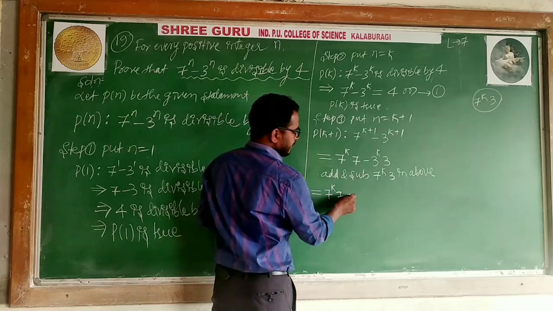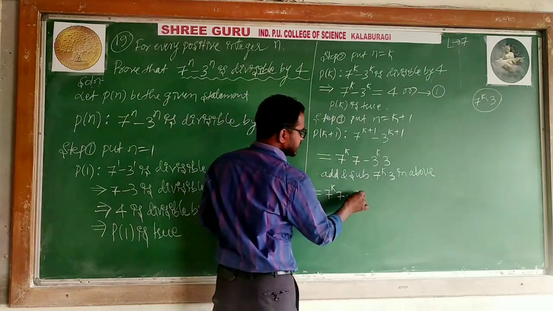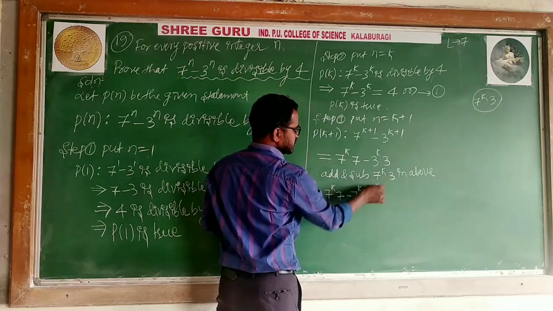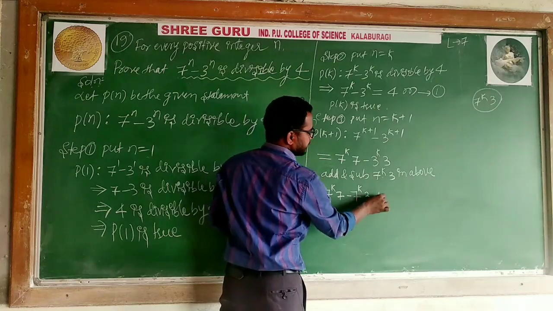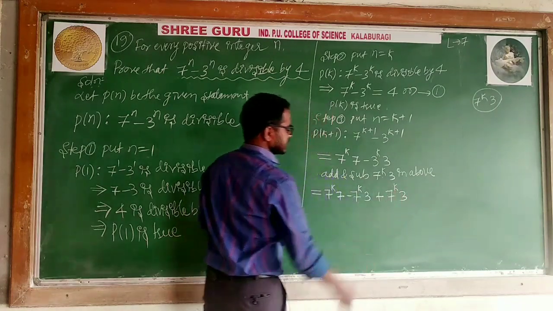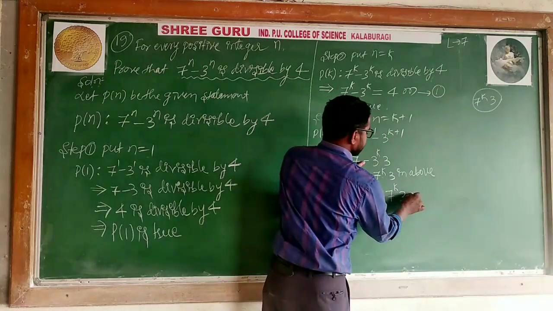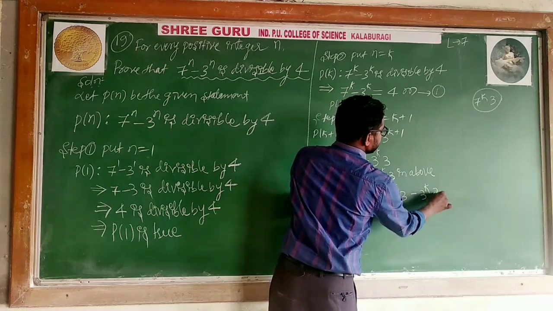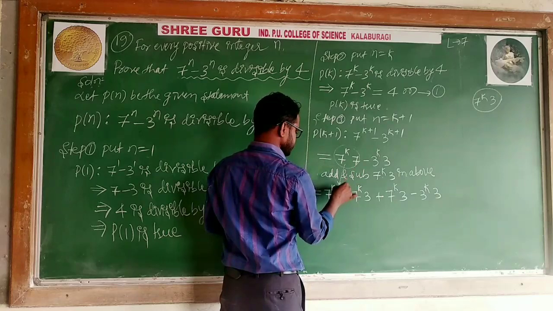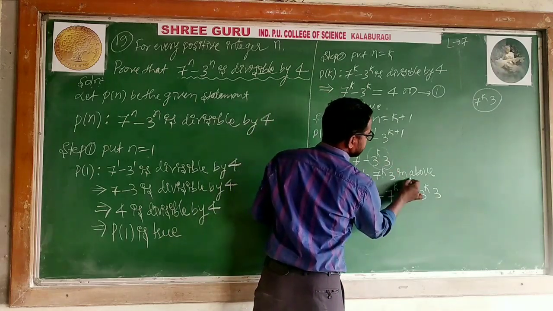Minus, I will subtract first. Then I will add. Minus 7 to the power k into 3. Plus 7 to the power k into 3. What I did, subtracted, added. I kept this. Minus 3 to the power k into 3. See that. This will be here. Okay. And this will be here.